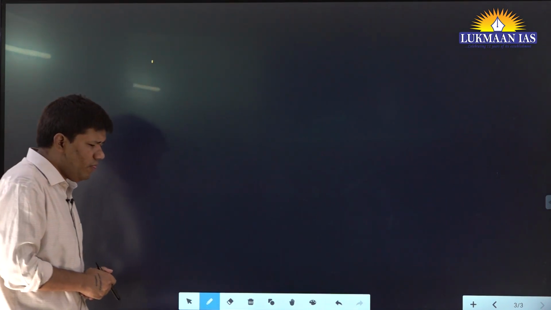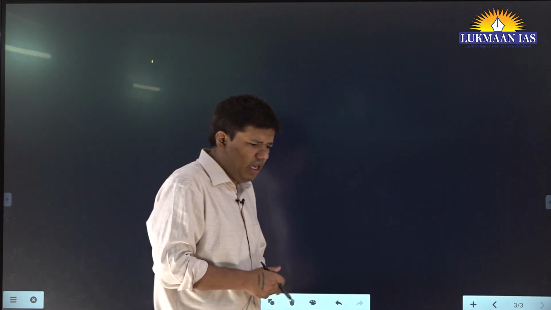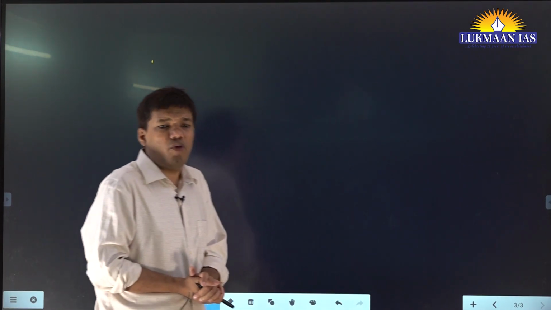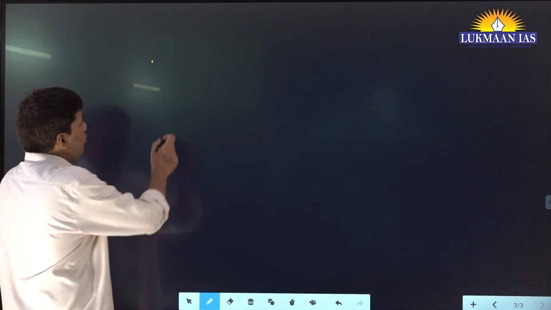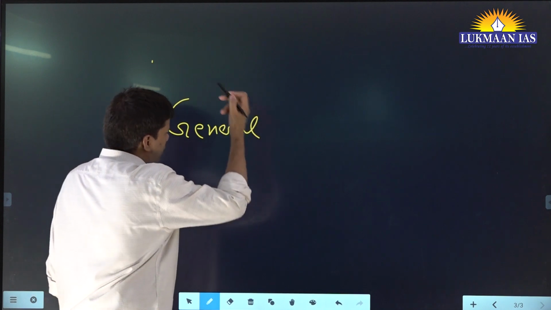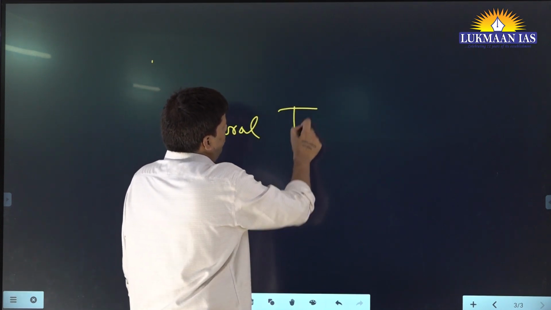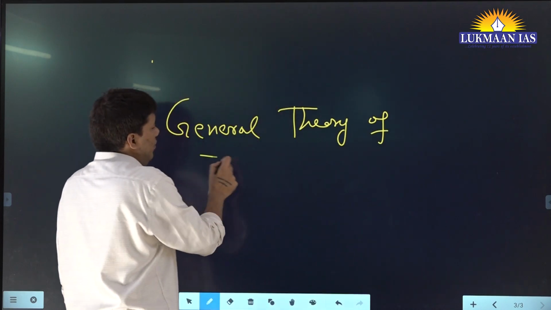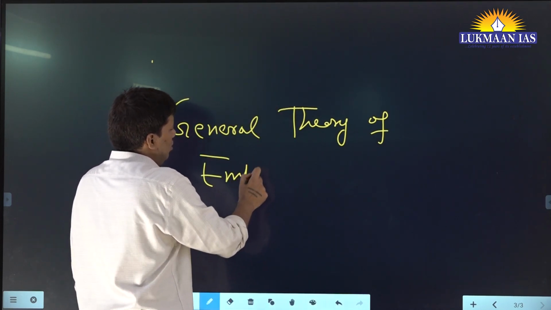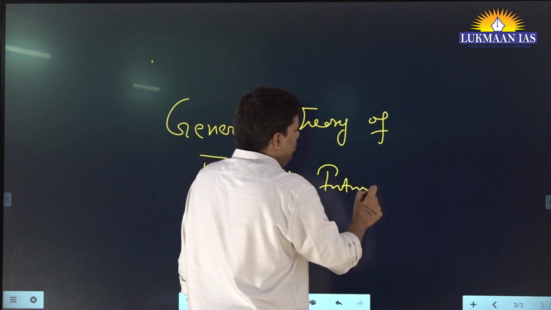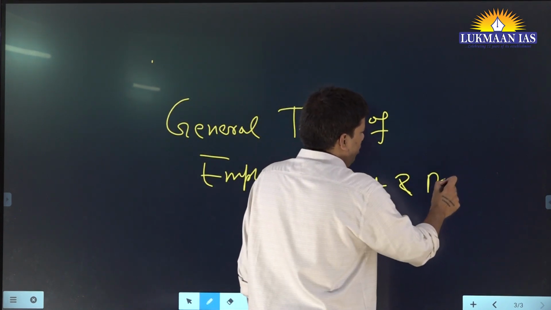So again, Keynes mainly in his book, The General Theory of Employment, Interest and Money. Important book. Maybe not today, maybe some other day, you must read this book. General Theory of Employment, Interest and Money.